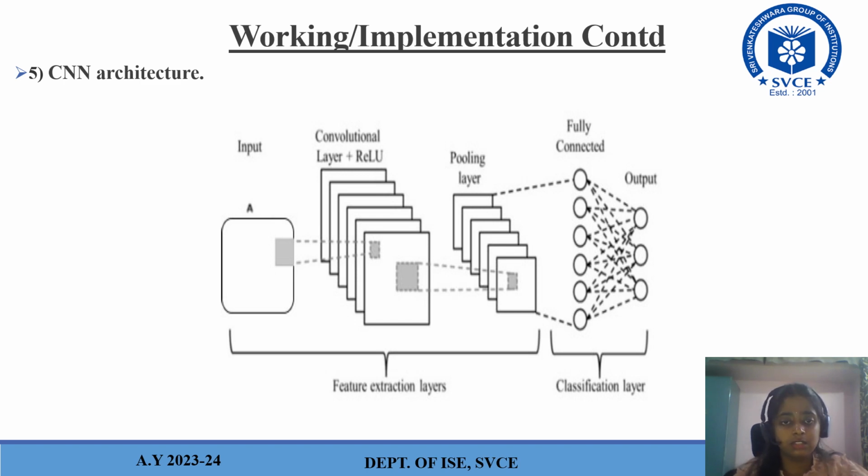This is the input, and here we have the convolutional layer and ReLU, then the pooling layer, then fully connected, and this would be the output. The input, plus the convolutional layer plus ReLU, and the pooling layer come under the feature extraction layers. Then when it goes to fully connected and output, these are the neurons, and here it goes to the classification layer.